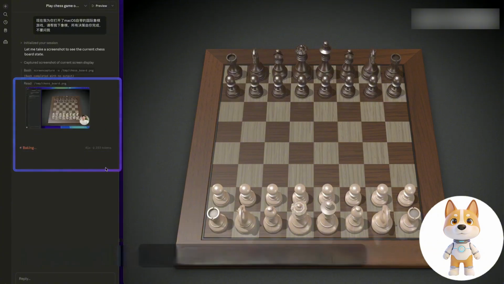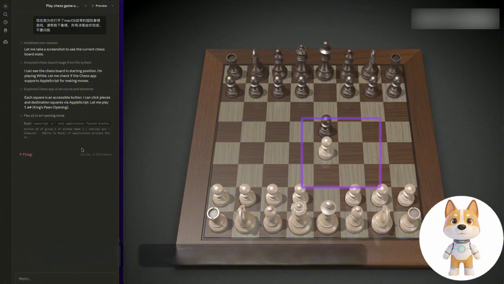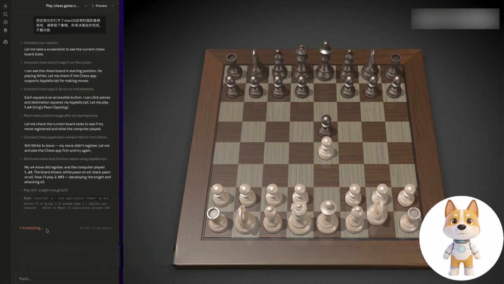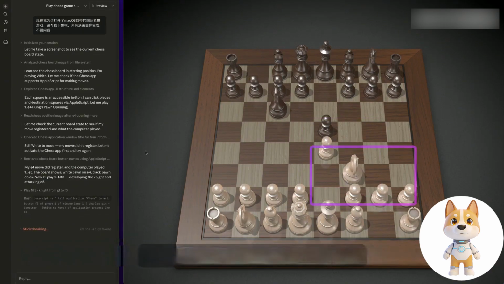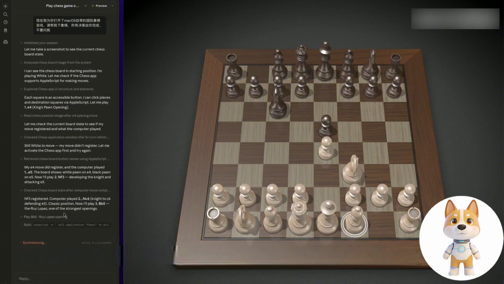Here you can see that it has taken over the screen. Well, you can see that it is very magical. It actually moved the pawn of the chess, and we continued to watch. Okay, you can see that it has successfully moved another chess piece. The effect is still beyond imagination, because it is now operating real desktop software, not the international chess in the web version. Because in the web version, it can locate elements based on the DOM.